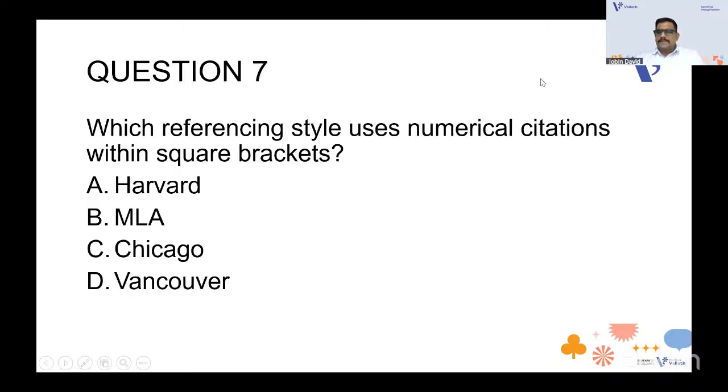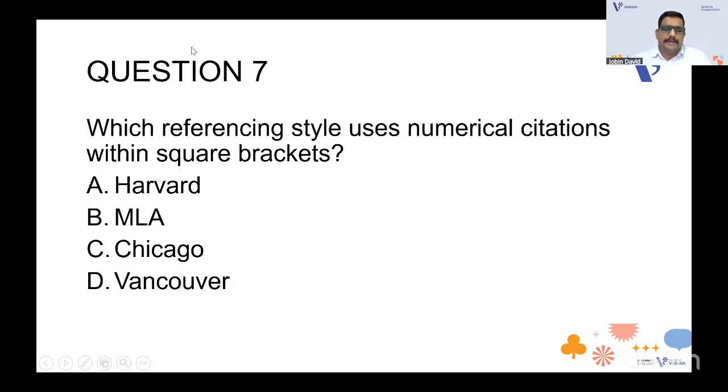Question number 7. I'll read the question. Which referencing style uses numerical citations within square brackets? It's very important that this time in paper 2, you had a lot of questions from citation. You should learn citations, and in research aptitude also this time they have asked citation questions. So citations and reference styling are very important. In paper 2 research methodology, you should learn this, and also in paper 1 research aptitude. Which referencing style uses numerical citations? Is it Harvard? Is it MLA? Is it Chicago? Or is it Vancouver?